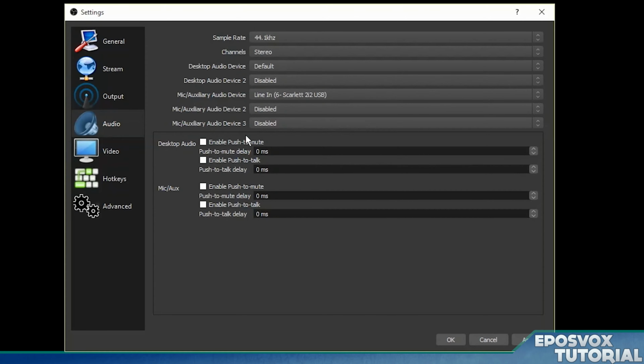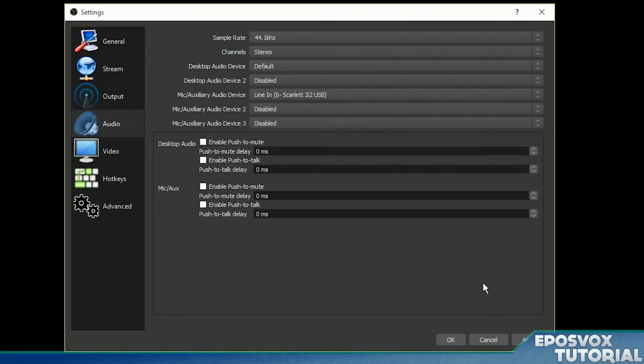And then you can enable push to mute or push to talk. Push to talk is pretty standard in TeamSpeak and Ventrilo and stuff because you hold down a key in order for your microphone to be heard. So if you don't want your microphone always to be going in the stream for whatever reason, you can do that. That gets pretty problematic in a game, however, and so what you can actually do is instead do push to mute. So instead of having to hold down a key while you're playing a game to talk, you can instead only have to hold down a key when you're needing to mute yourself for whatever reason.